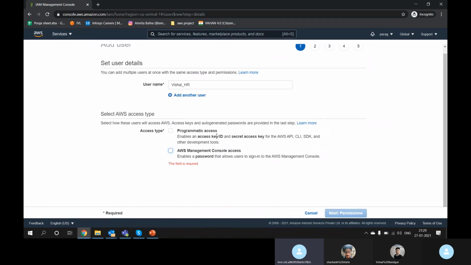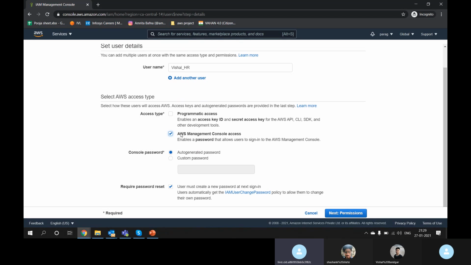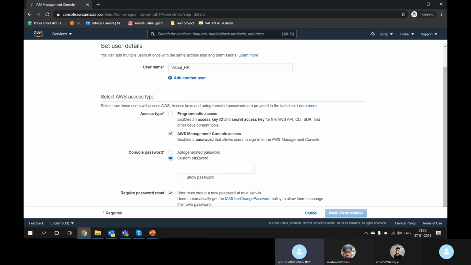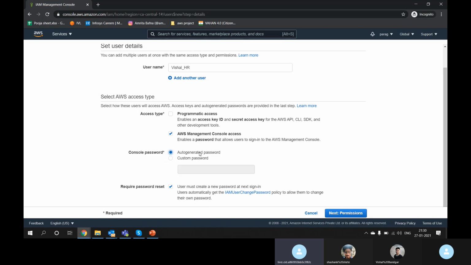If you click any of this, more options are populated. So I want to give this user console access. Now you can see the options. Console password: auto-generated or custom password. Auto-generated means let AWS create the password for you, or if you want to create your own password, you can give it.